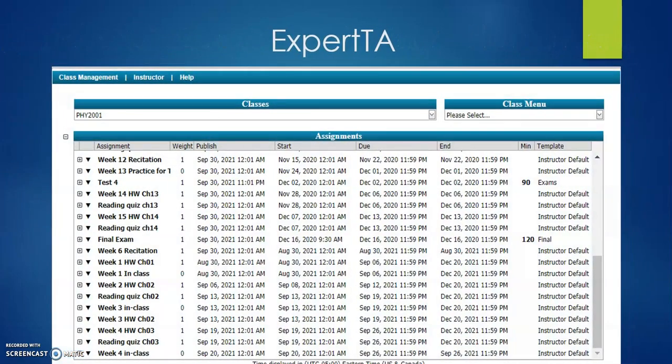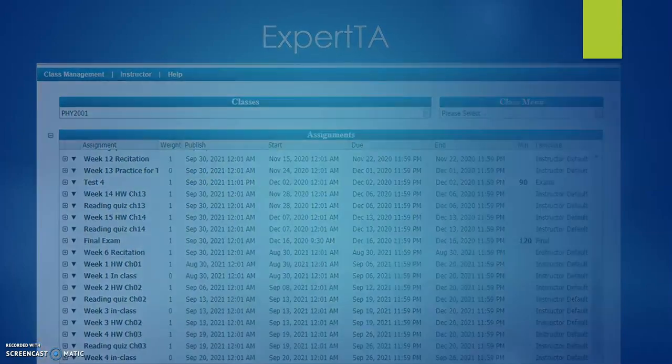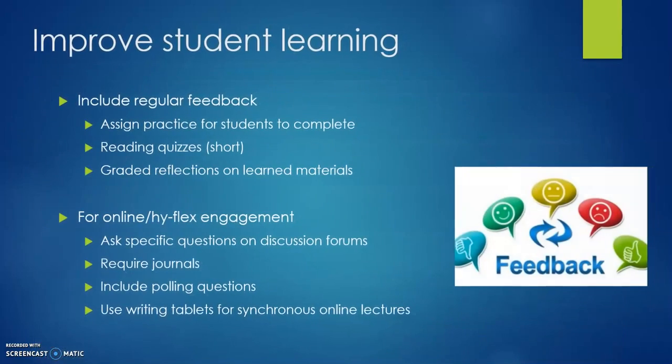I have assigned homework, practice, recitation questions, exams, quizzes, etc. So far, it worked well for my students. There are still kinks with the software, but for the most part, it is stable and provides very useful feedback.